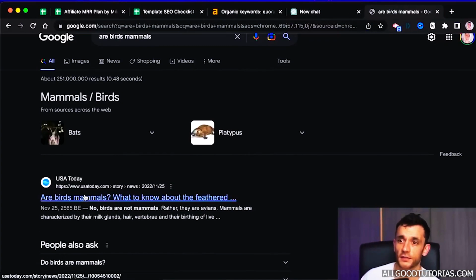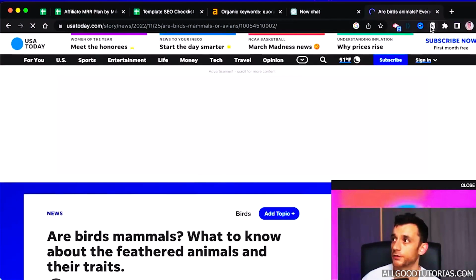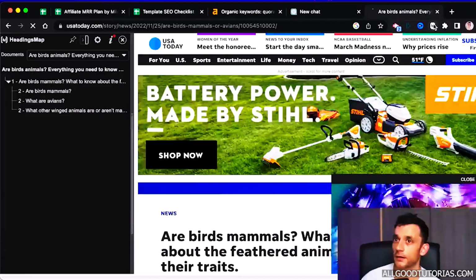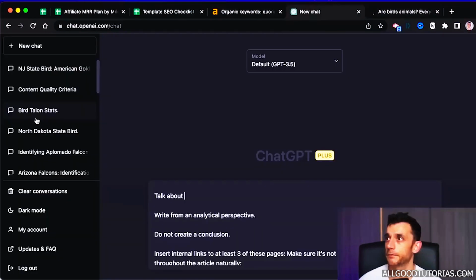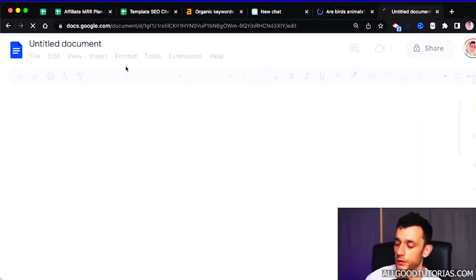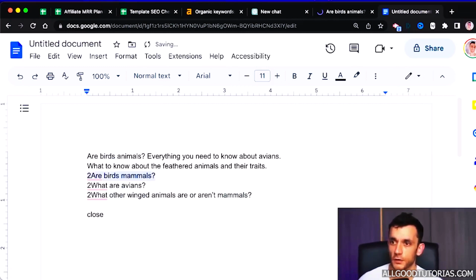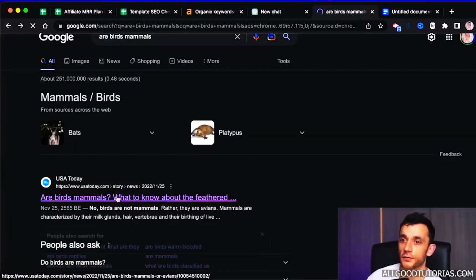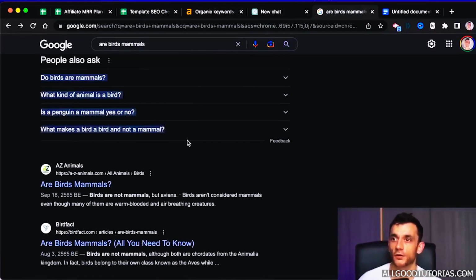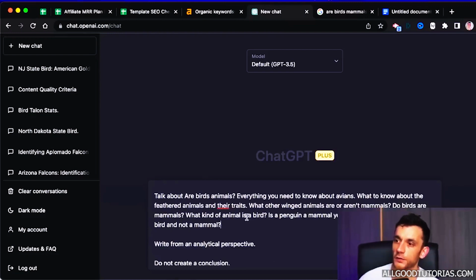What you want to do is find headers that you could write about for your article, right? So you can install a plugin like this, grab the headers like that, and just put them into a Google Doc. So we can assemble a sort of blog outline based on our competitors that are already ranking. We'll edit it a little bit, and then we'll just find a bunch of headers that we can include in the article to guide ChatGPT on what we can write about. All right, so we've got a bunch of headers that we can tell ChatGPT to talk about. So we insert those here.